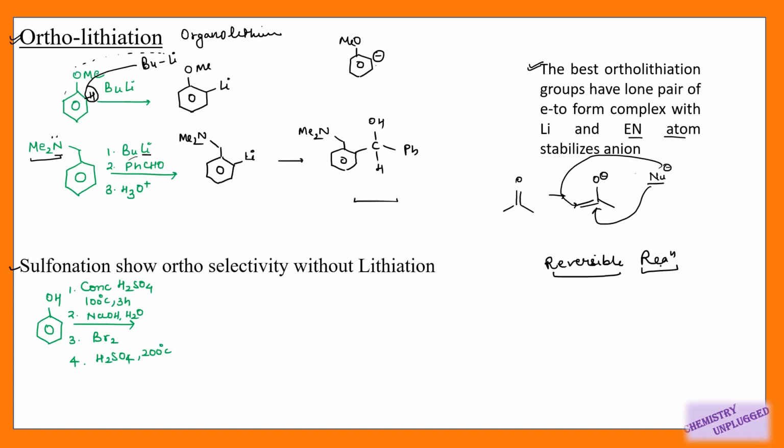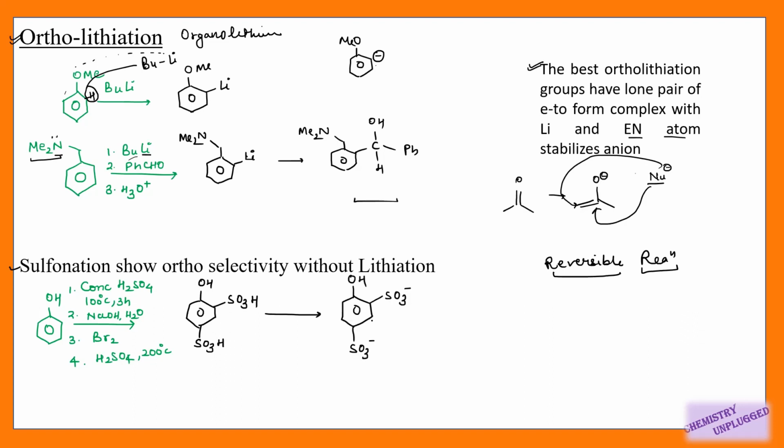So in first step we will get SO3H attached at ortho position and at para position because OH is ortho para directing. In next step we are using NaOH, and this NaOH can remove acidic protons. So it will remove this one and this one because these two are more acidic as compared to OH. So these are first removed.